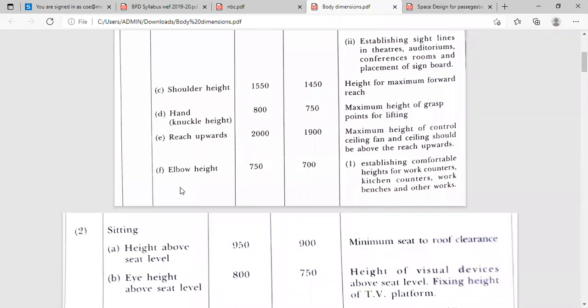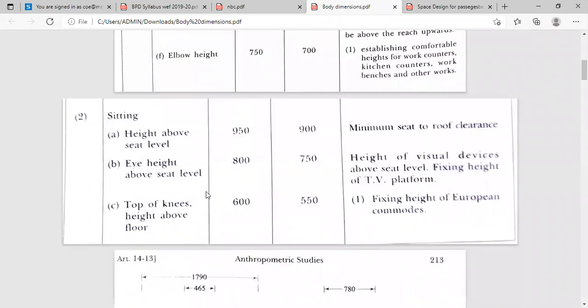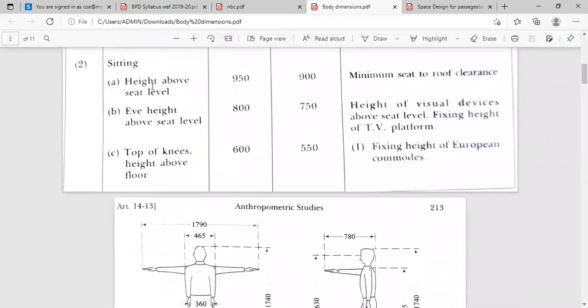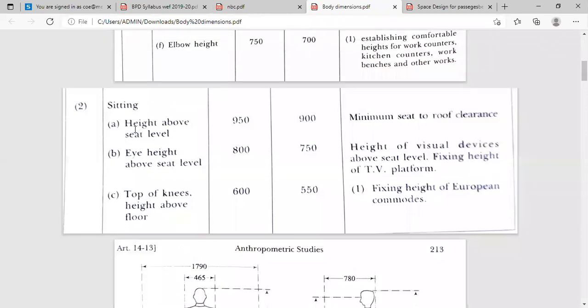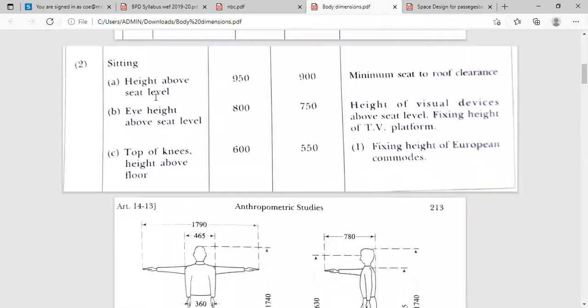Okay. Then the next thing is when an average man and woman is in a sitting position, then whatever height is there. Height above seat level will be 950 mm for average men and 900 mm for average women.